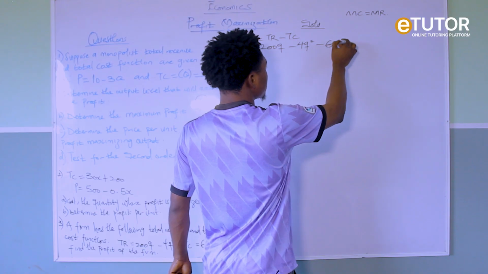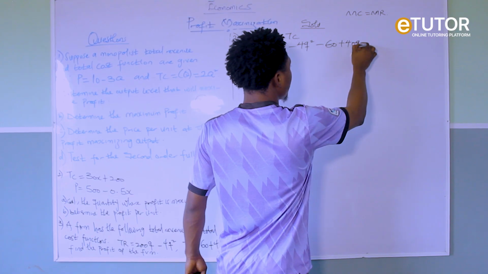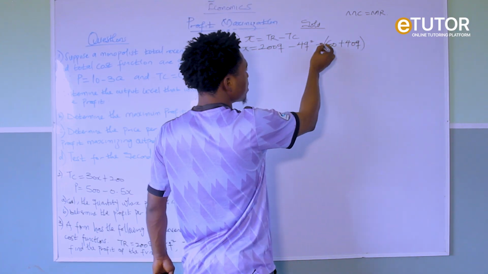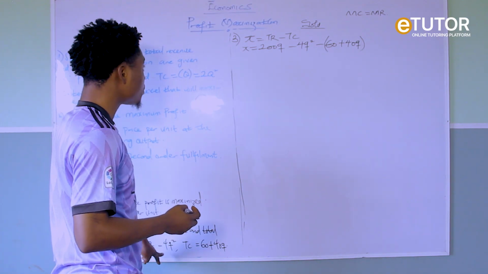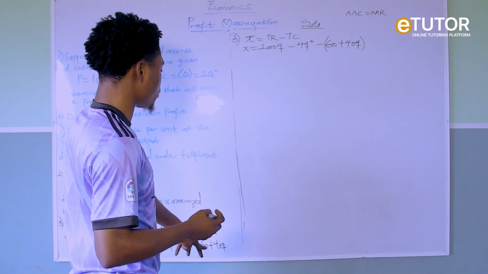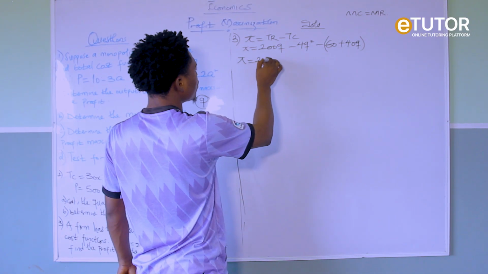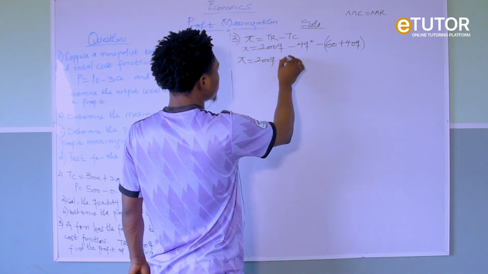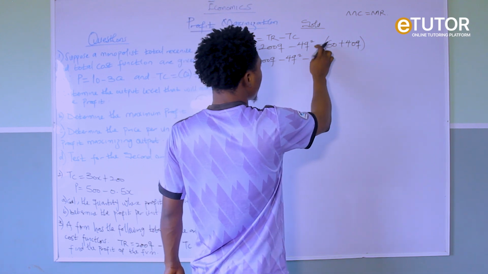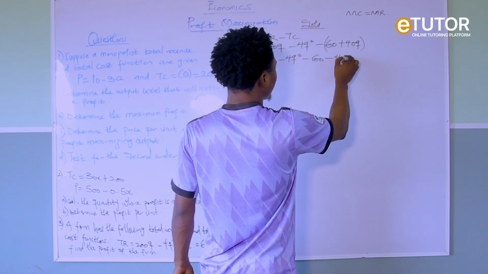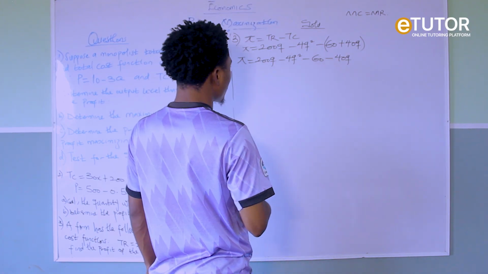From the question we have 60 plus 40Q. Let us put this in a bracket, so that we multiply everything inside the bracket by the minus sign. So we have 200Q minus 4Q squared, minus (60 plus 40Q) as our TC. That means profit equals 200Q minus 4Q squared minus 60, then minus times plus gives minus 40Q. The sign changes.